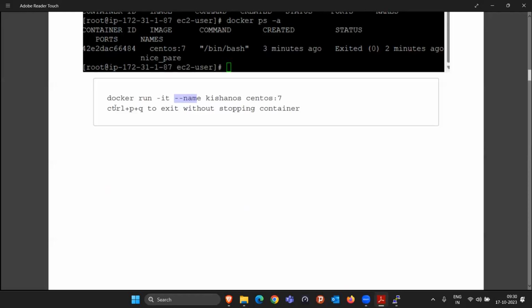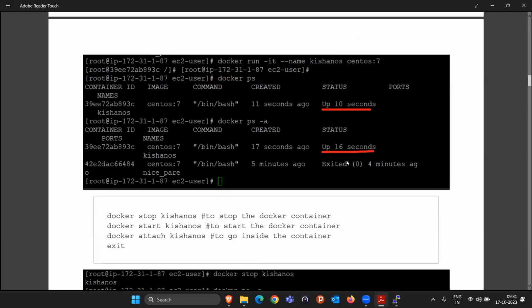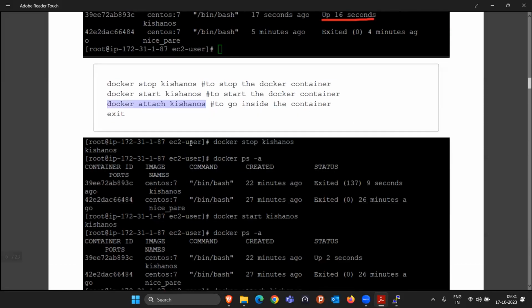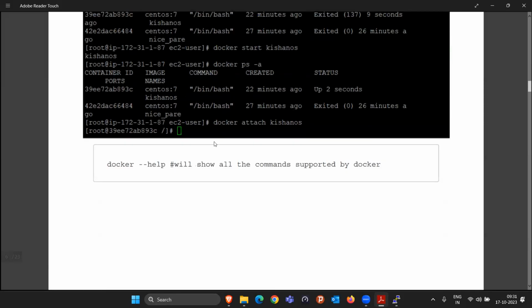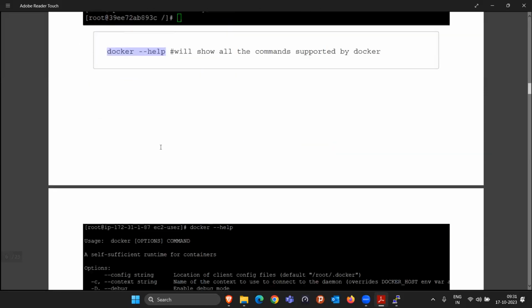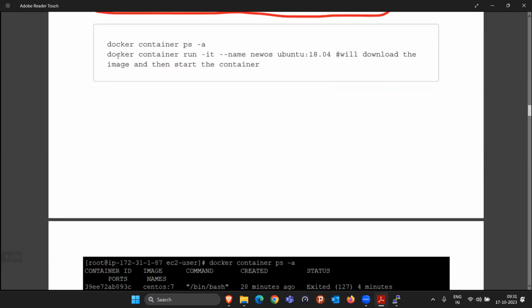If I want to exit this container without stopping, you have to press three keys together, Control plus P plus Q, all at the same time. Then only it will exit without stopping. Here it will show you the status, like how long ago this container got started. If you want to stop the container, start the container, or attach, which means go inside the container, everything is written here. Similarly, if you want to see help regarding Docker, you can always use the docker --help command. Here I also gave you the idea about the management commands.